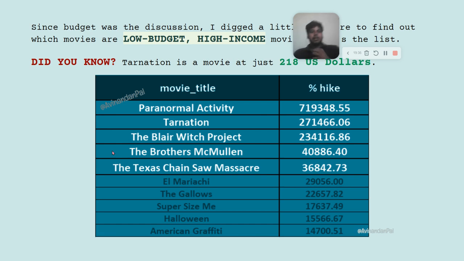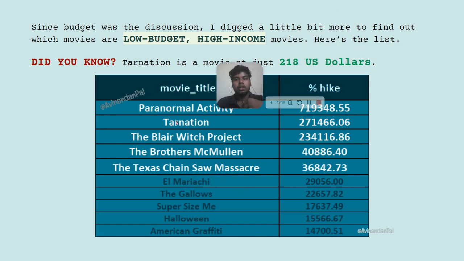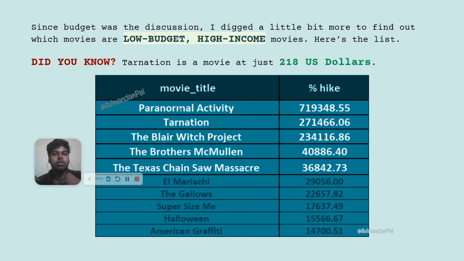Now another thing that I told you earlier is that there is not a huge correlation. A low budget movie can still have high income. So for that I have used this percentage hike in gross. It is done by dividing gross by budget and multiplying by 100, so I can find it in percentages. Paranormal Activity is the movie that has got the highest hike among all the movies, a hike of 7,19,000 percent in terms of gross with respect to budget.